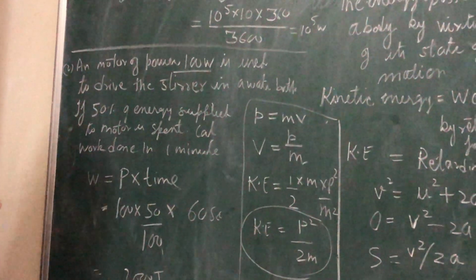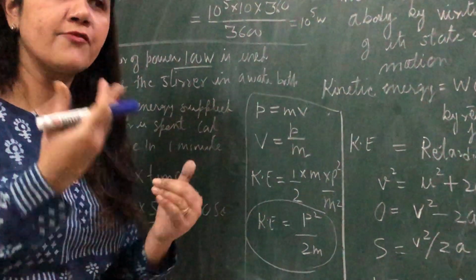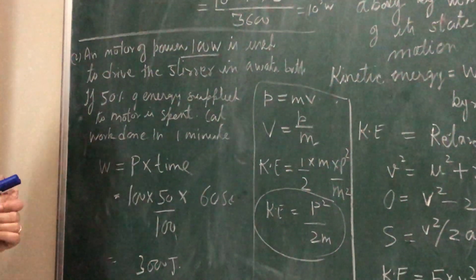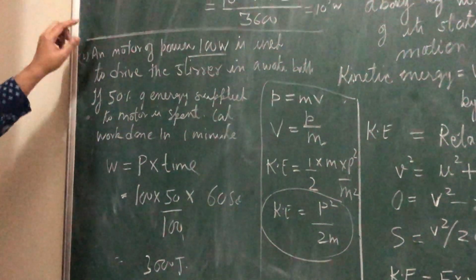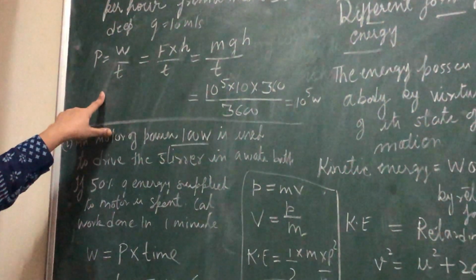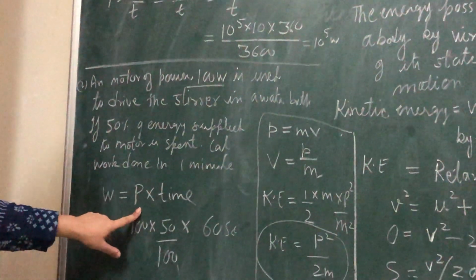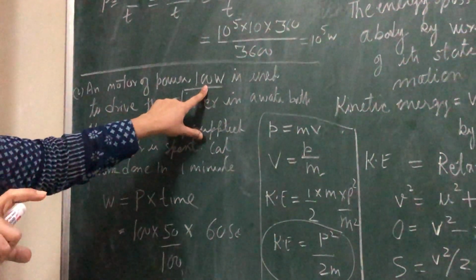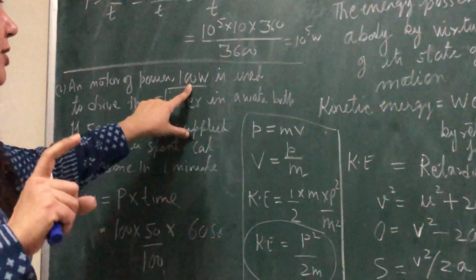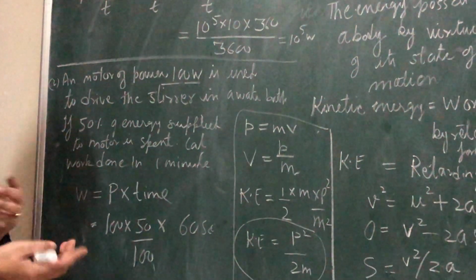That means the power is only usable for 50%. How will you solve the percentage type of question? Calculate the work done in 1 minute. Power is equal to work upon time, so work is equal to power into time. And what is the power? It is given as 100 watt. The motor has the power 100 watt, but it is using only 50%. So you will take 50% of 100 watt.